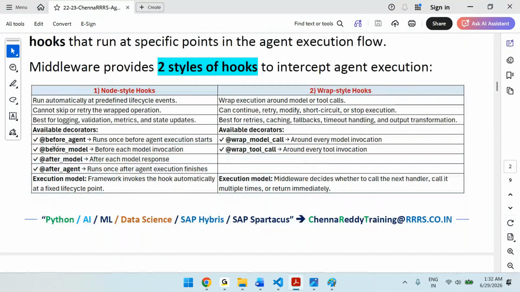Node style has different decorators: before agent, after agent, before model, after model. Wrap style has two decorators: at wrap model call and at wrap tool call. If you are using before agent, after agent, before model, after model, those run automatically at predefined lifecycle events, and you can't skip this.